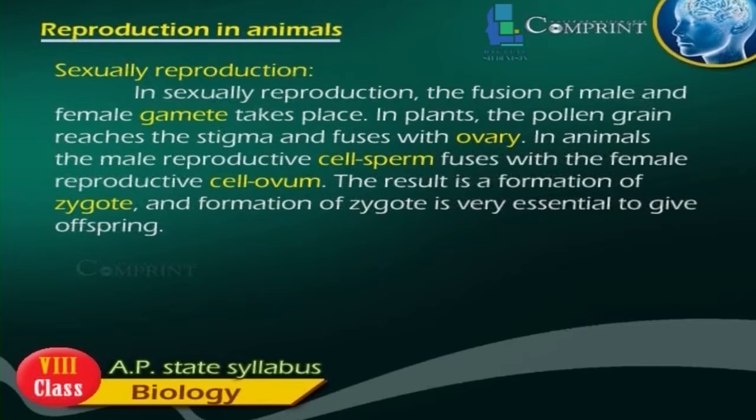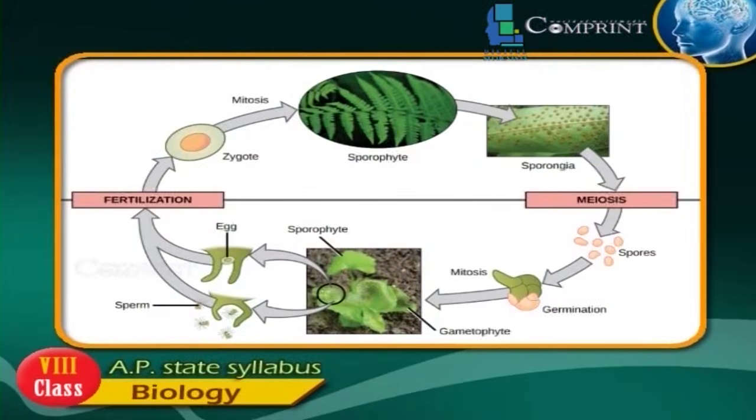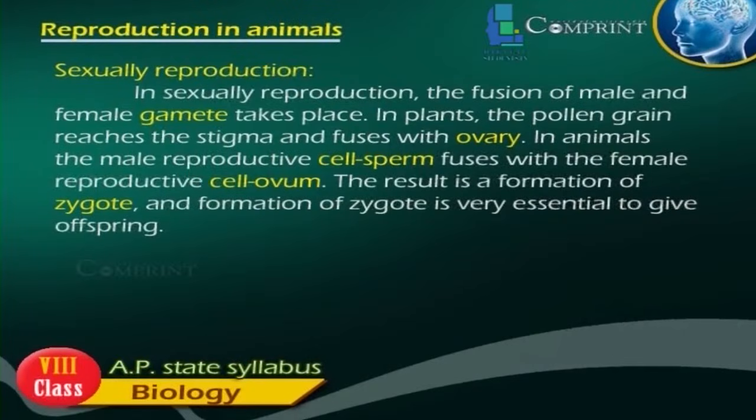Sexual reproduction. In sexual reproduction, the fusion of male and female gamete takes place. In plants, the pollen grain reaches the stigma and fuses with the ovary. In animals, the male reproductive cell sperm fuses with the female reproductive cell ovum. The result is a formation of zygote, and formation of zygote is very essential to give offspring.